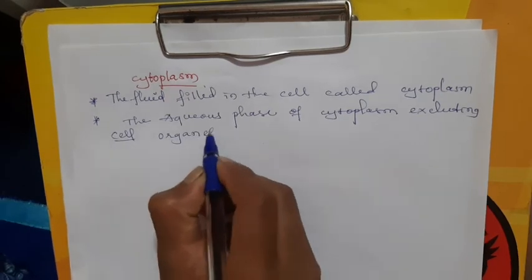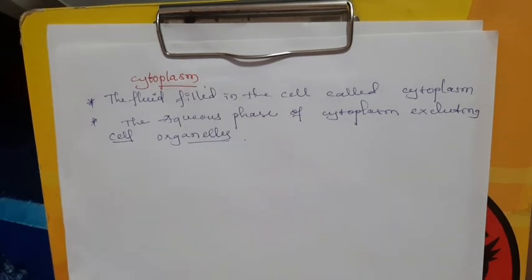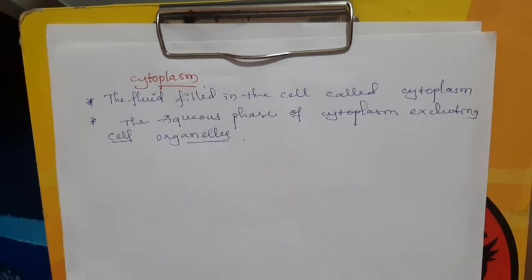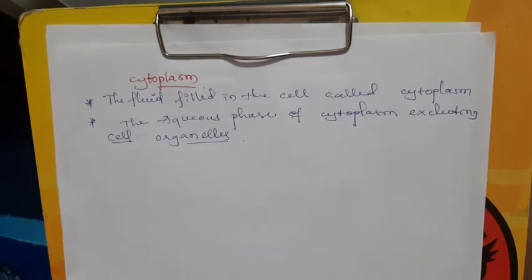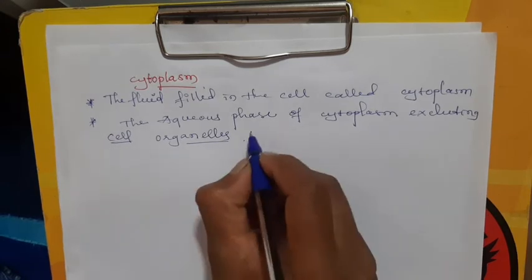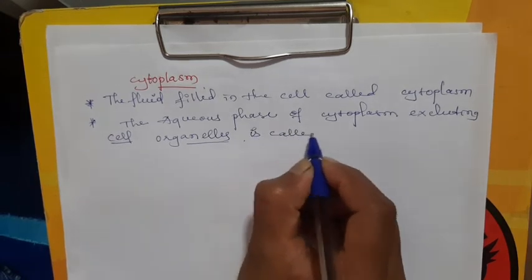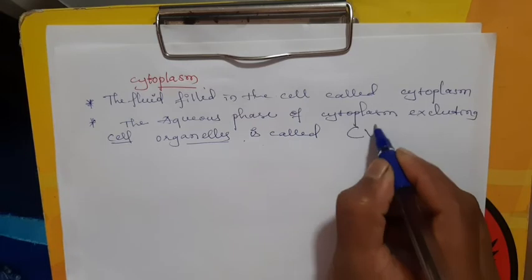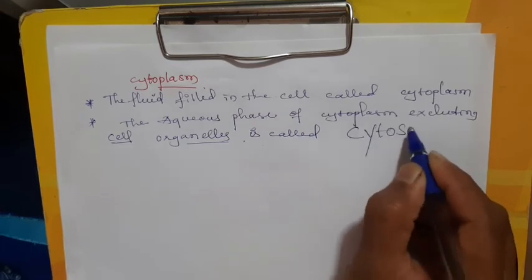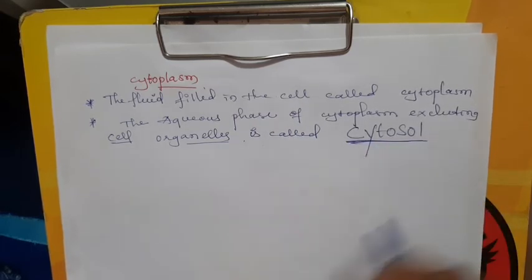Excluding in the sense except, including in the sense consideration. Excluding the cell organelles, it is called, important thing, cytosol.